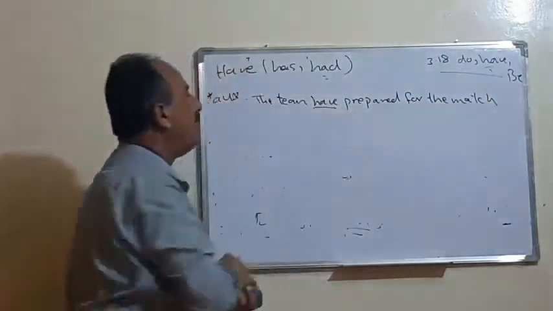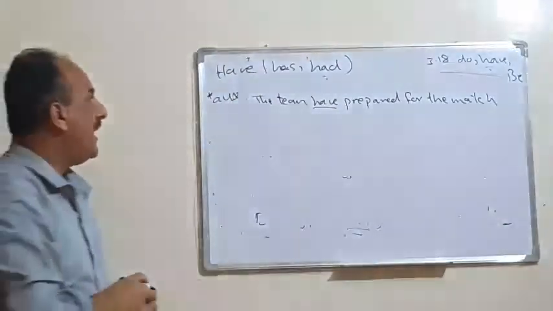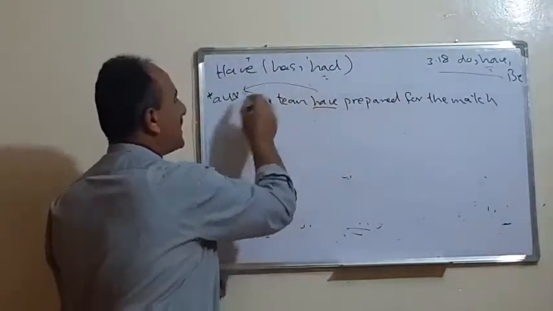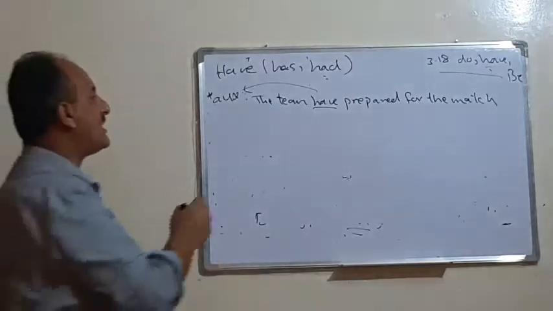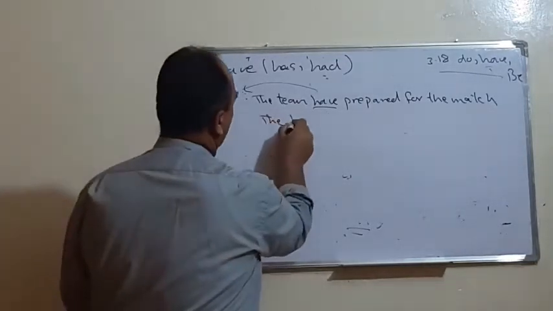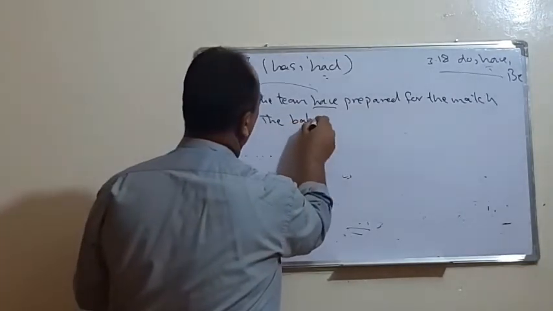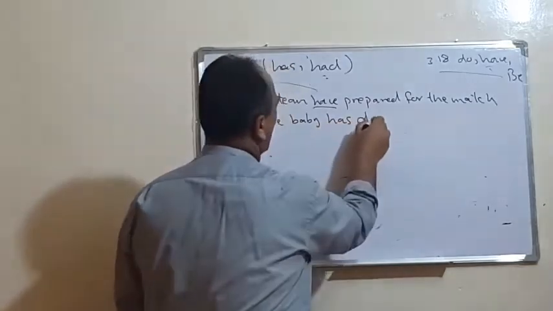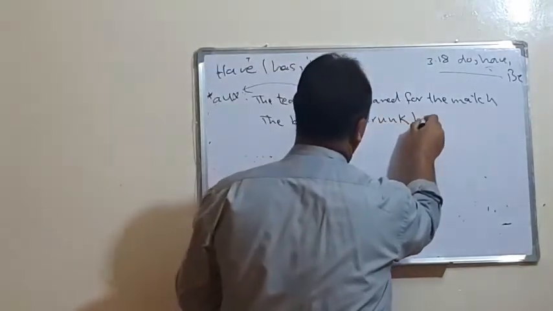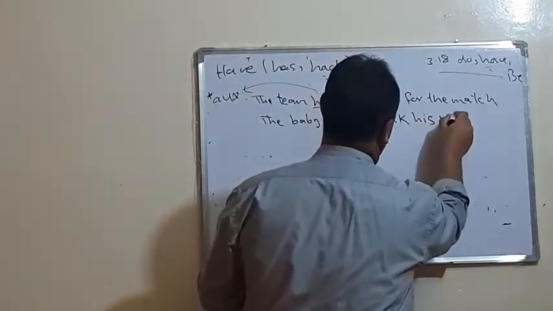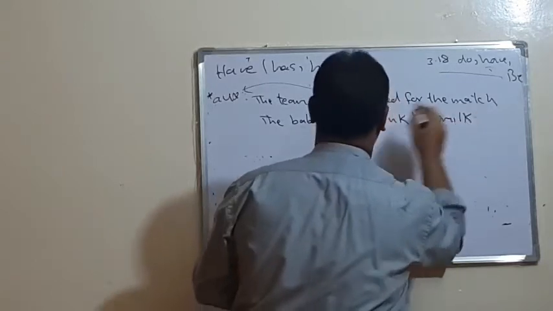The team have prepared. Have here is an auxiliary. Or we can say the baby has drunk his or her milk, both correct.